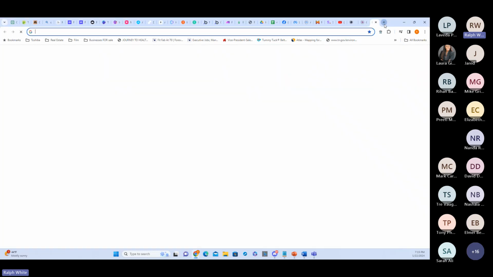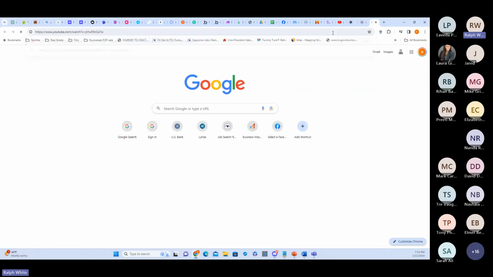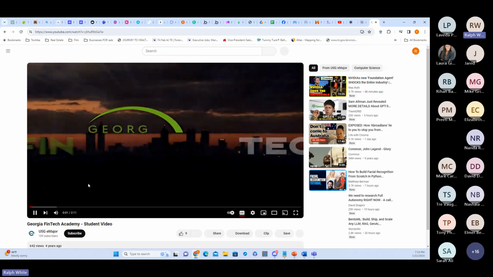Let me see. Don't judge me about my tabs. I heard somebody joking about my tabs. This was on purpose. But this is the original.